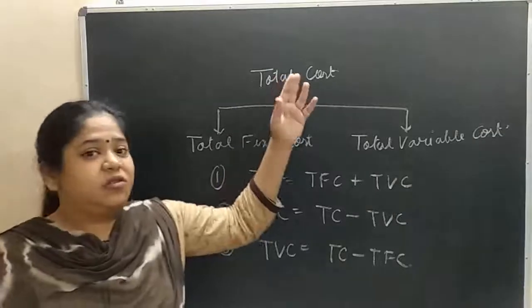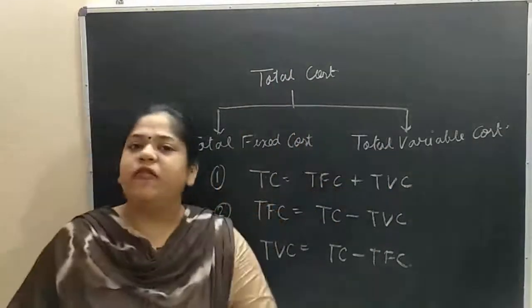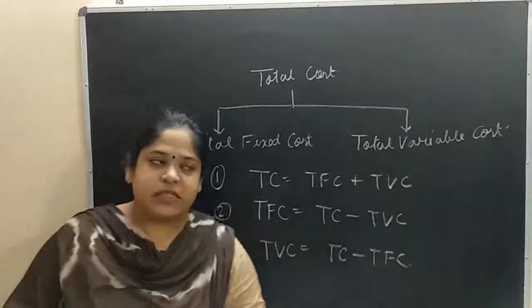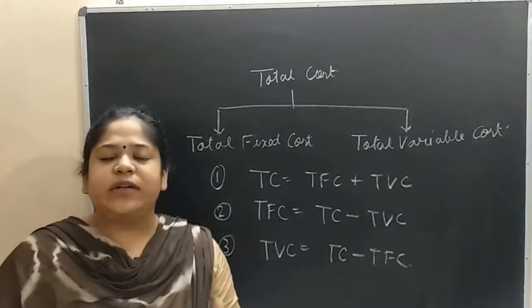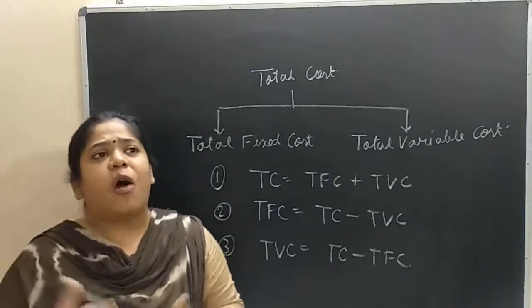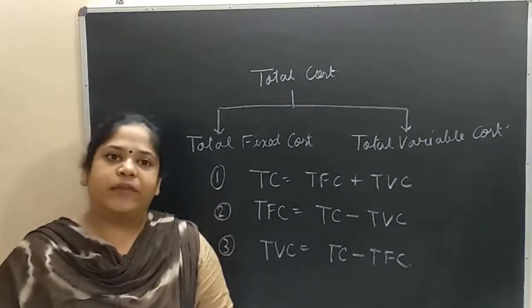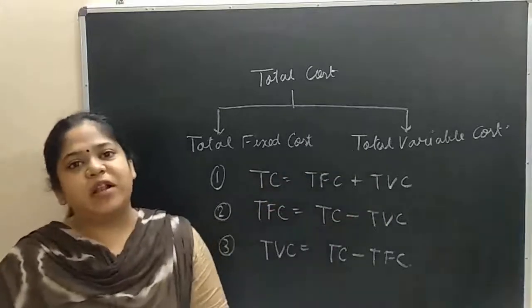As you can see, students, total cost is the total of total fixed cost and total variable cost. TC is equal to TFC plus TVC. What is meant by total cost? Total cost is the total expenditure or total obligations that are incurred in producing a commodity. So it is the total of total fixed cost and total variable cost.